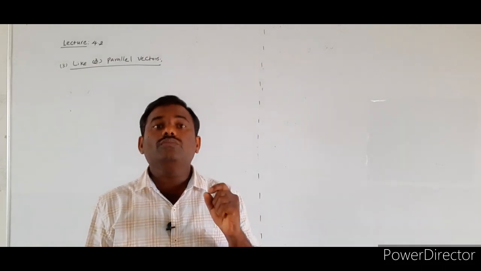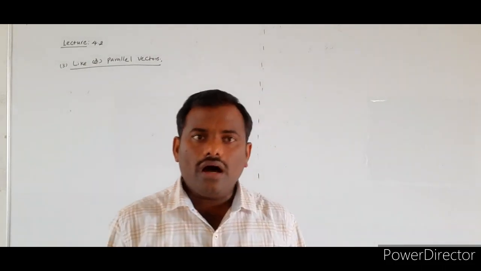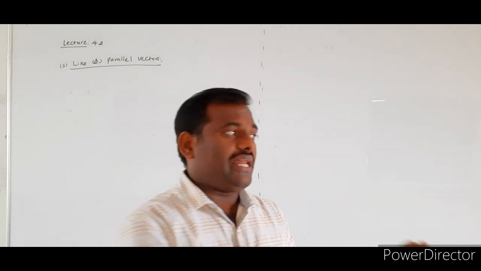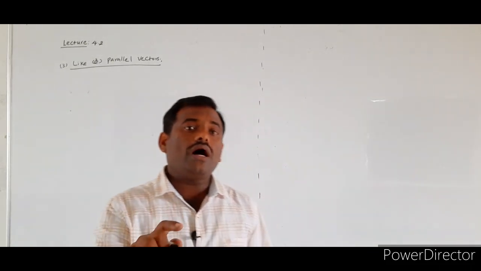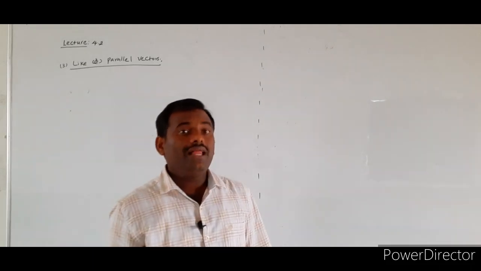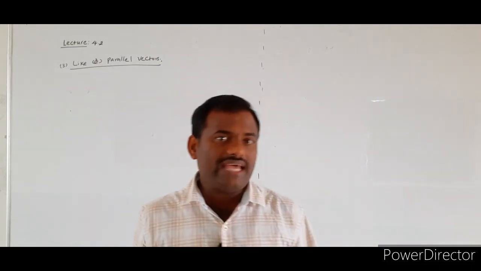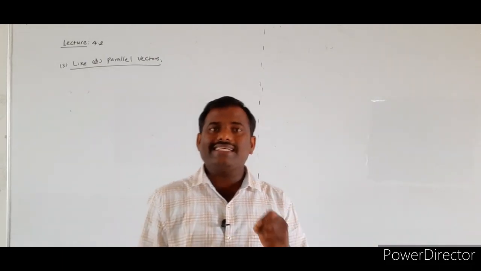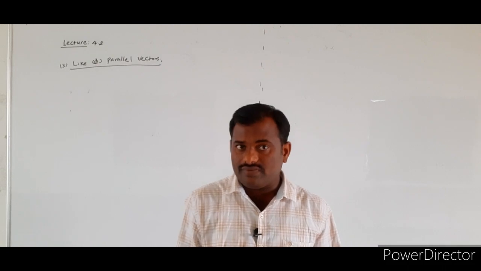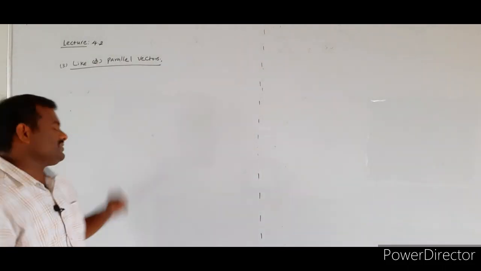If two or more vectors are acting along the same direction, irrespective of their magnitude, then such type of vectors we are calling as what? Like vectors or parallel vectors.